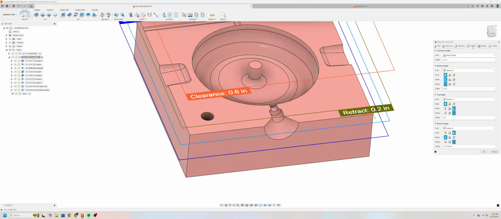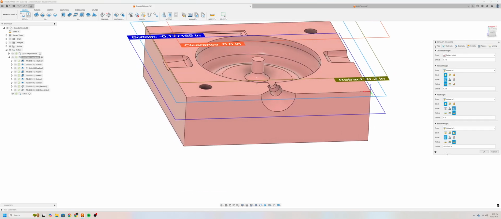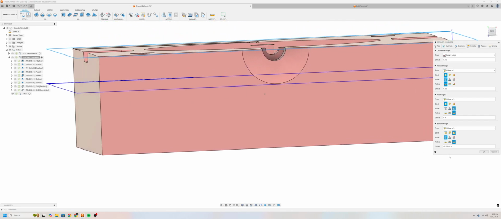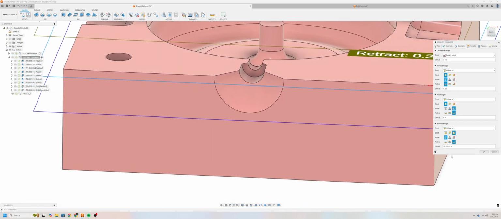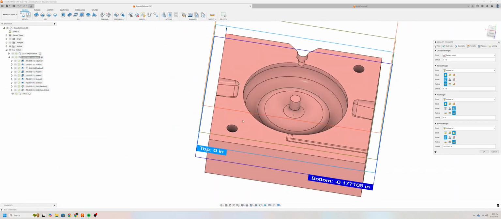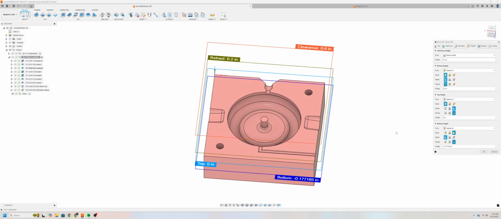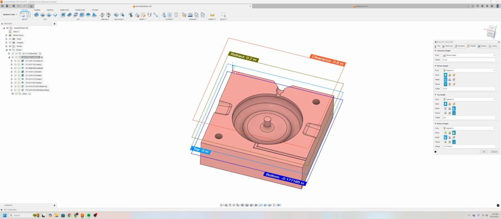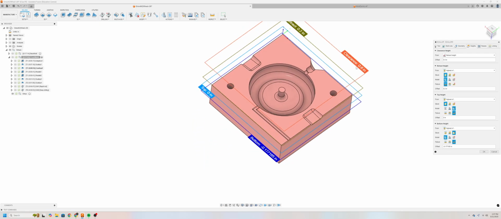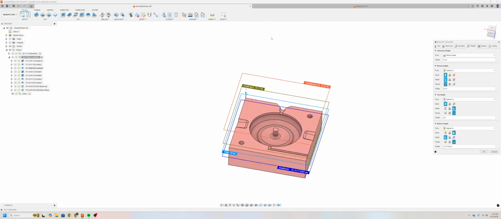On the heights menu, we'll want to do something a little bit different here for the bottom height. Because this piece, which normally would be like this in the vise if you were looking at it from the front part of the machine, with our Y pointing to the back, we know that this is going to be very close to that back jaw.